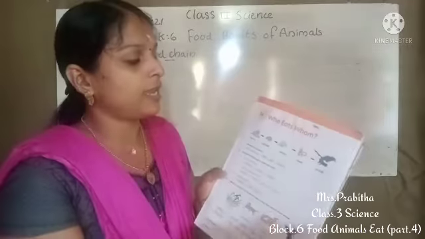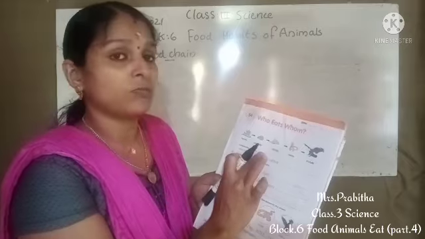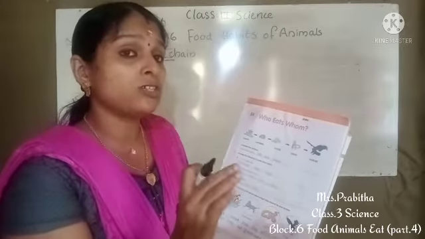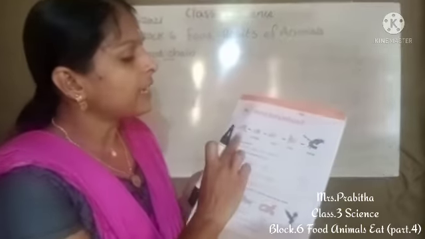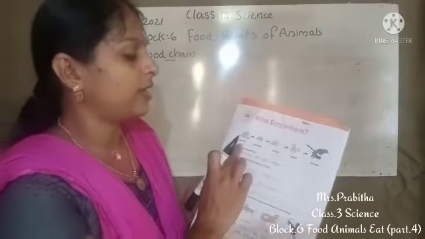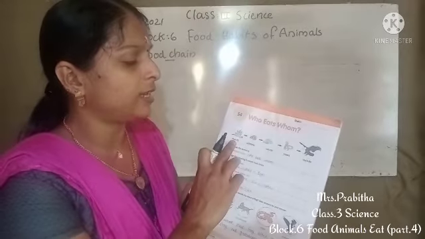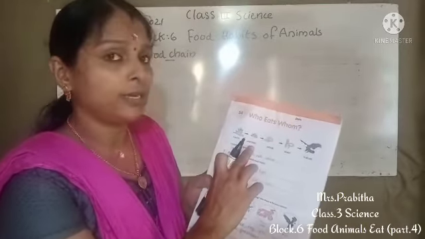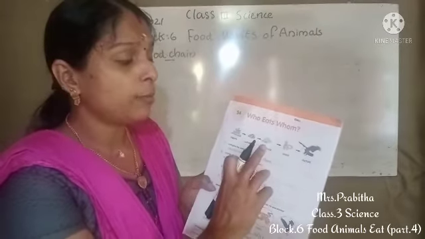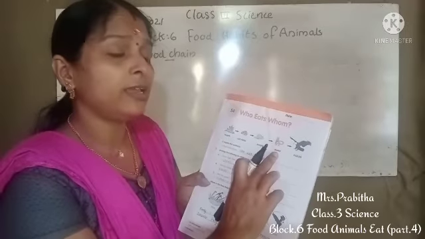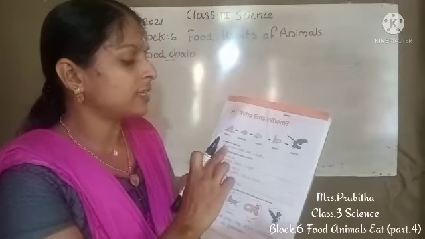Write the date at first. Then you can see one food chain here. What is a food chain? Food chain shows who eats whom. That is the name of our lesson. So we can see a food chain is given here. First it starts from plants. Then plants are eaten by ladybird. Then ladybird is eaten by mouse. Mouse is eaten by snake. And snake is eaten by vulture. Then the questions are given here.